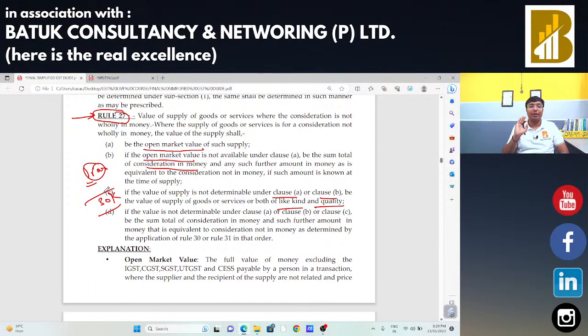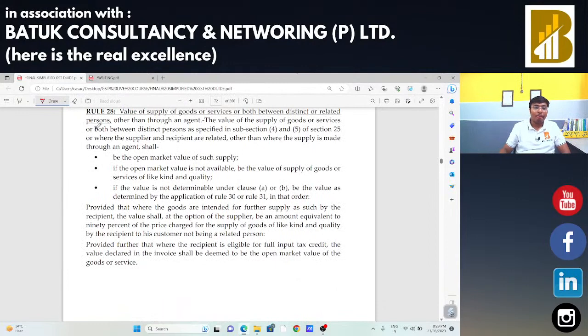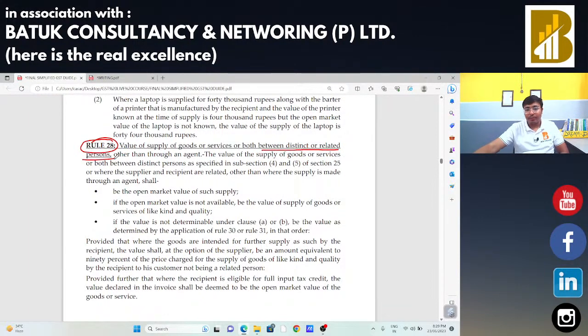Now, the second situation we are going to take. The first situation we had already discussed, in which the specific rule number 27 will be applicable. Now, rule number 28 will be applicable when the supply is between distinct and related persons. We had already discussed the definition of distinct and related person. Whenever there is a supply between the distinct and related person, how are we going to decide the value? Sir, why is there a requirement of that